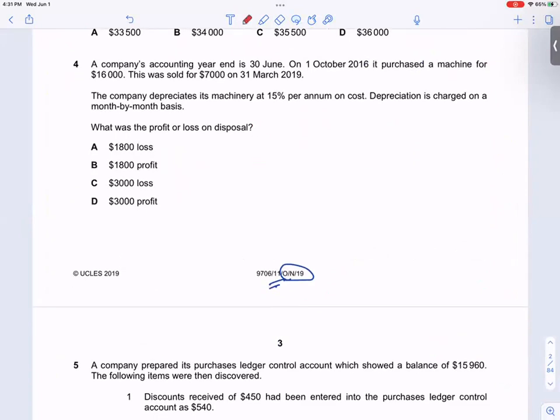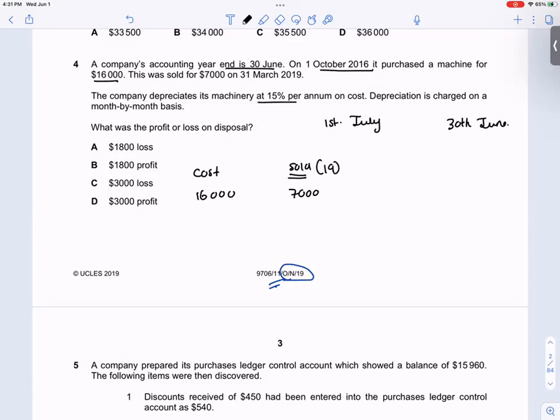Read it. Accounting year is 30th June. So if it ends on 30th June, when will it start? 1st July. On 1st October 2016, it purchased the machinery for 16,000, and it sold for how much? 7,000. And this was sold in 2019.